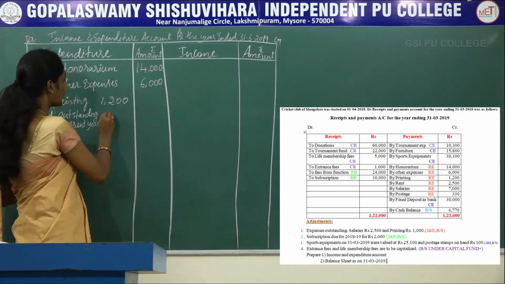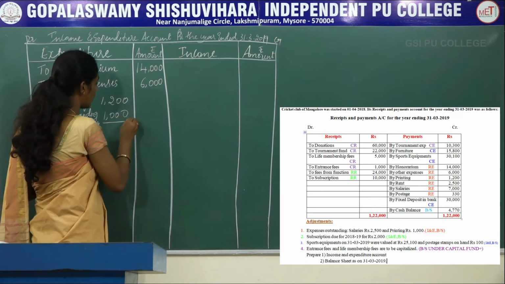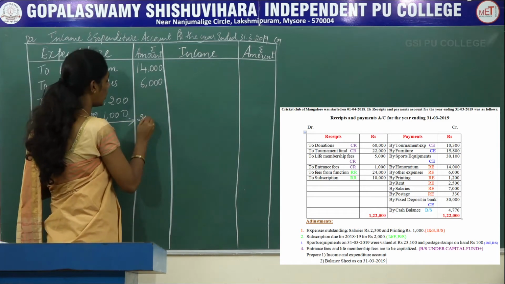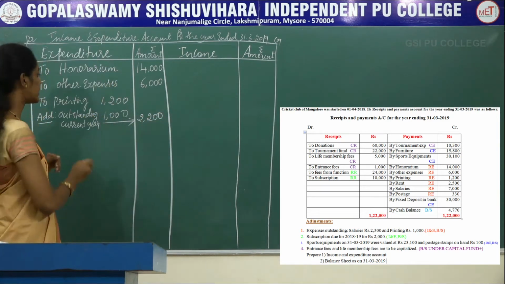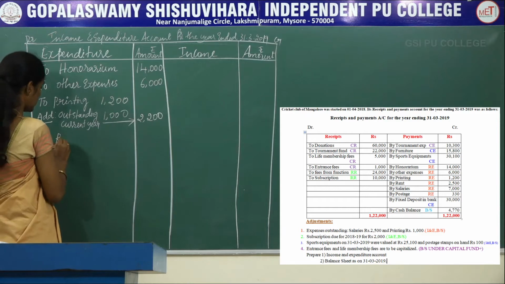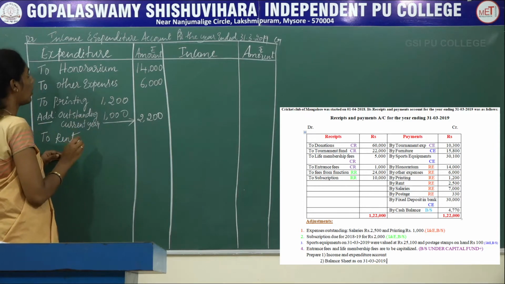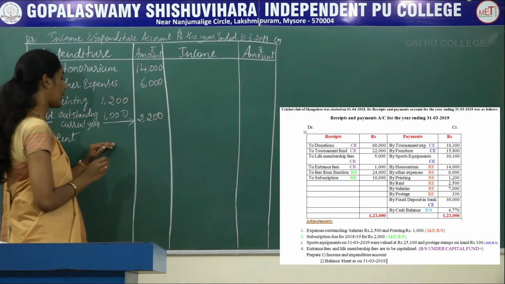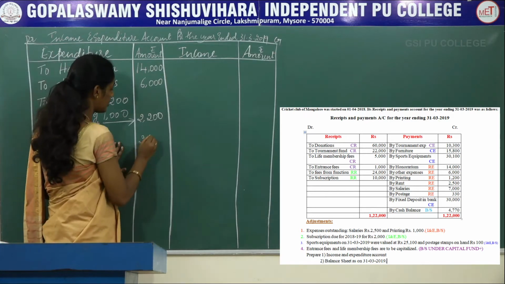1200 plus rupees 1000, it is given in your adjustment, you will get 2200. The next revenue expenditure is rent. It is recorded as to rent on the debit side. The amount of rent was rupees 2500.